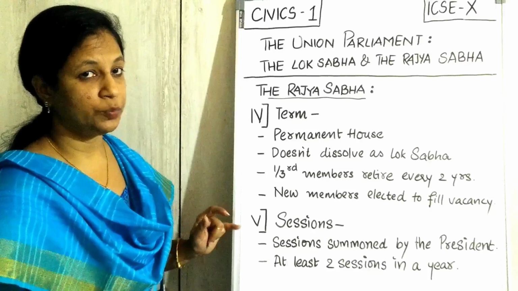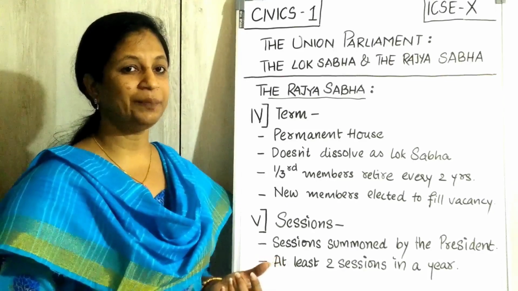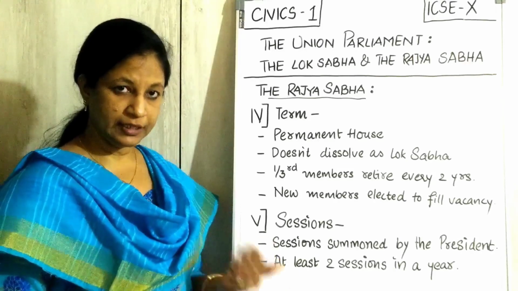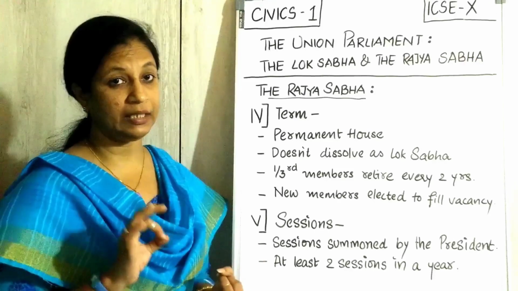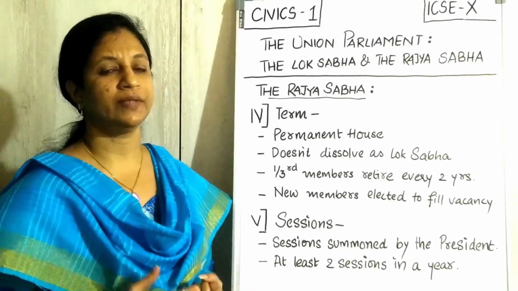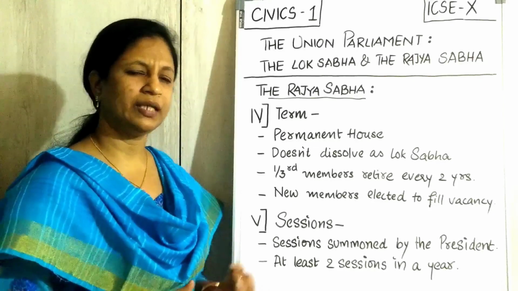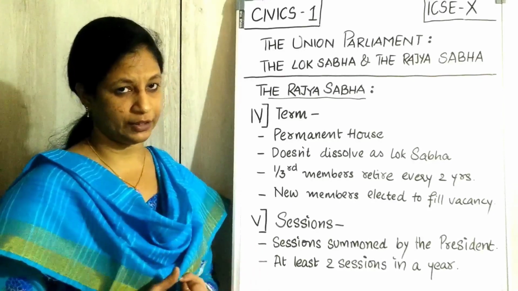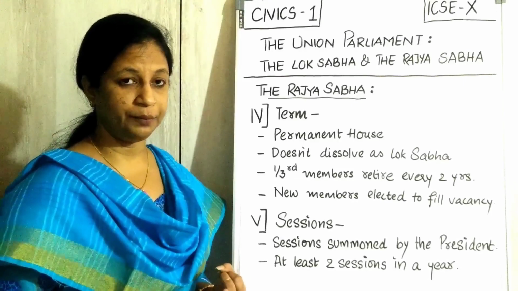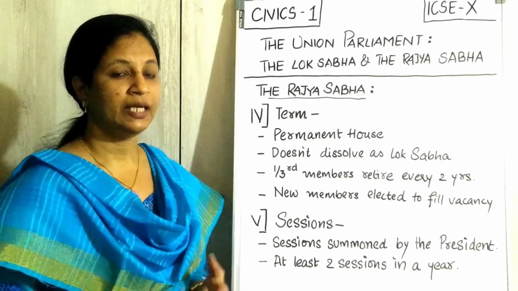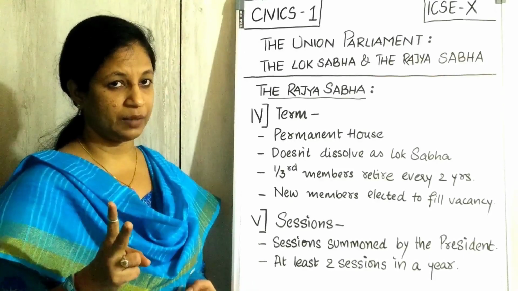Then we are going to the next point, it is sessions. When we say sessions, it is the meeting time. In meeting time, it is at least twice a year. When there are emergencies, when there are any topics to be discussed, in the times of corona and all, ऐसा कोई भी अगर emergency में if the session is being called, it should meet. More than twice also it can meet, but compulsorily 2 times in a year it has to meet. So 2 sessions are compulsory.